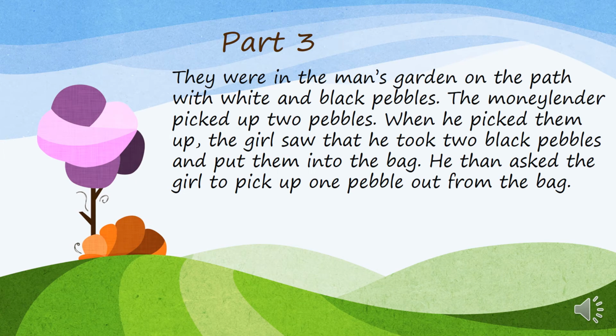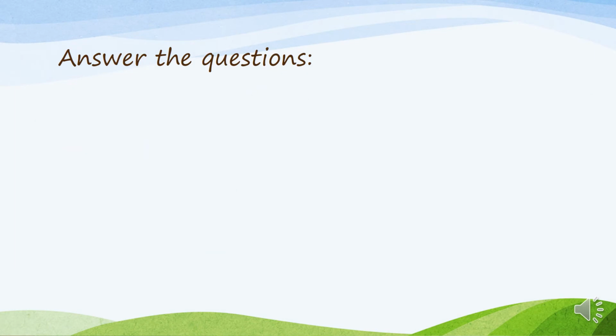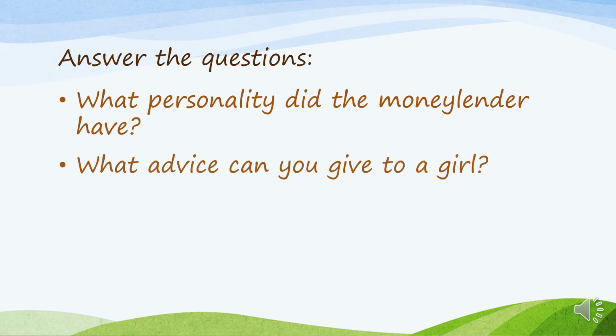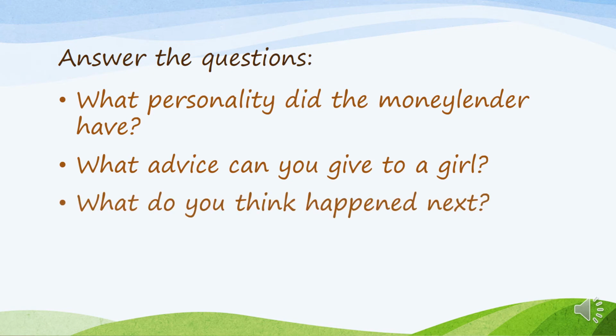They were in the man's garden on the path with white and black pebbles. The moneylender picked up 2 pebbles. When he picked them up, the girl saw that he took 2 black pebbles and put them into the bag. He then asked the girl to pick 1 pebble out of the bag. And I hope that after reading all parts you can easily answer the questions. What personality did the moneylender have? What advice can you give to the girl? What do you think happened next?